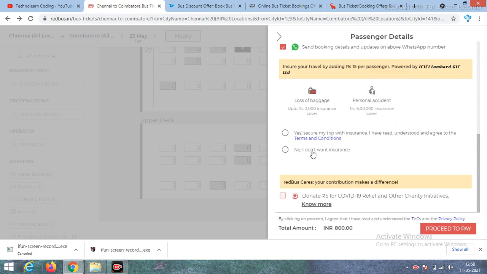After giving all these details, here you have to choose whether you want to insure your ticket or not. I will choose no, I don't want insurance. After this you have to proceed to pay.